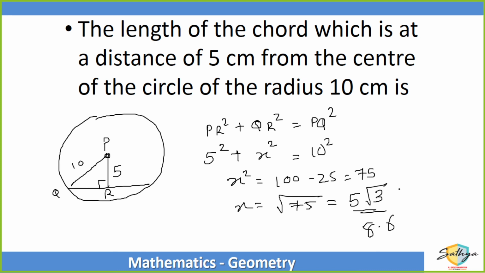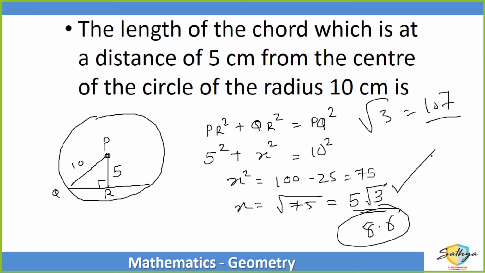Root 3 is what? Root 3 is roughly 1.7. So 5 into 1.7, roughly 8.66. So 5 root 3 अगर option है तो 5 root 3, वरना root 3 का value you can take it as roughly 1.7. ठीक है.